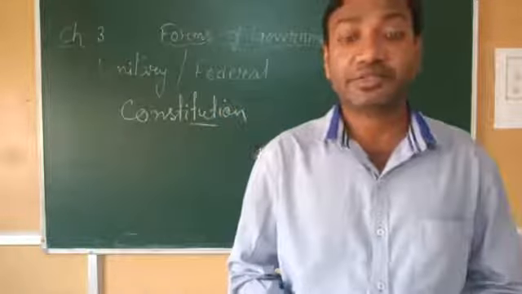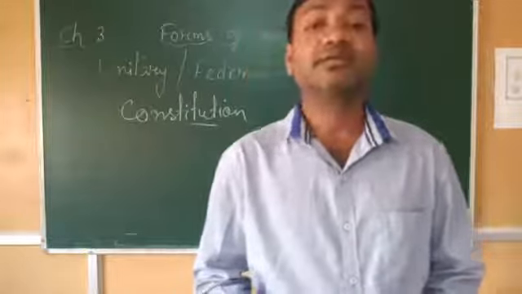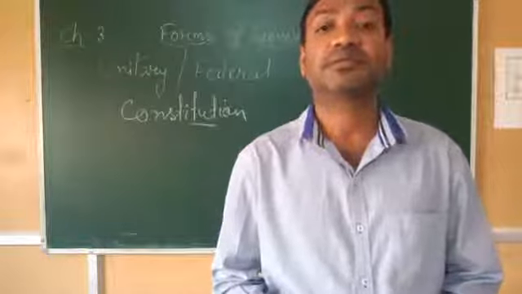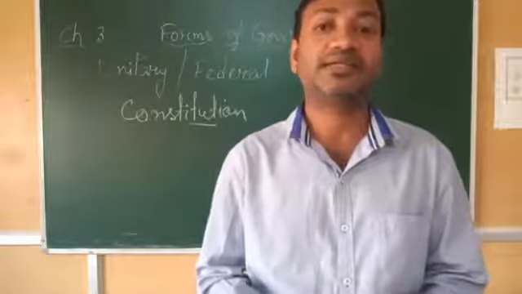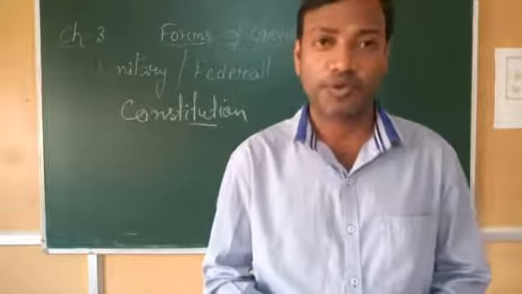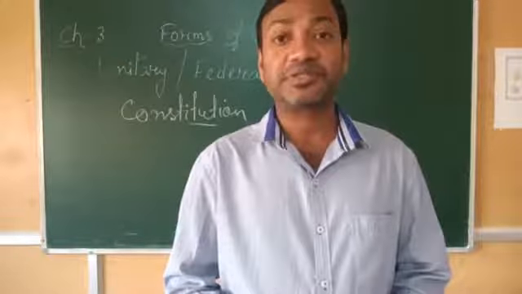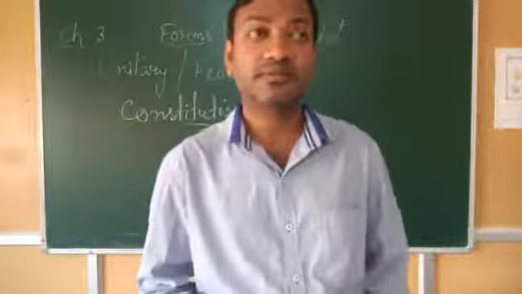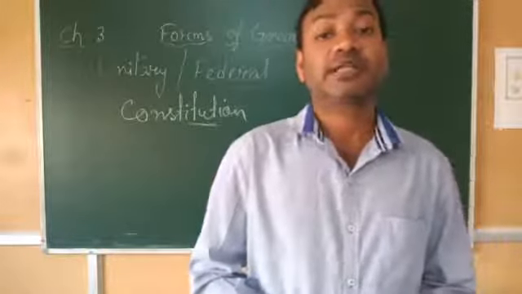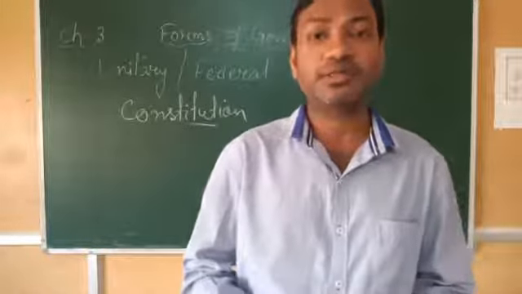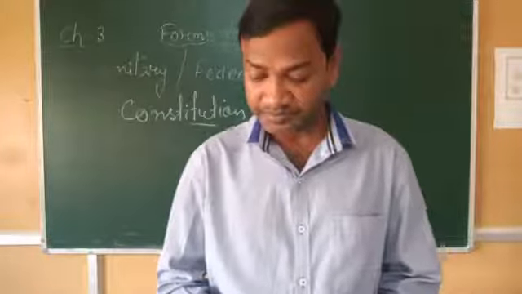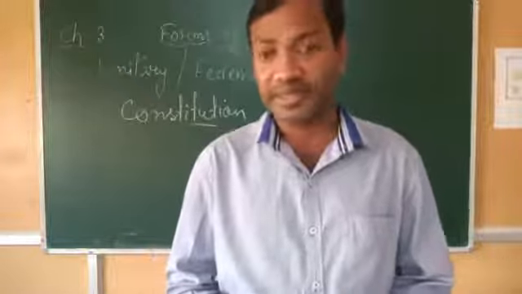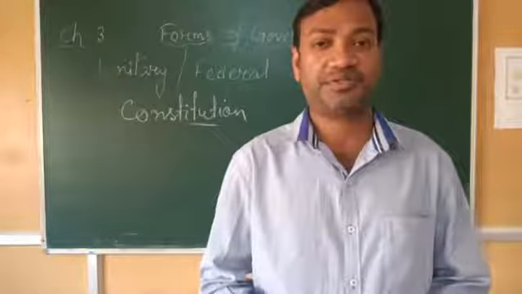American and Indian constitutions are examples of rigid constitution. That means it is not so easy to change any law. A constitution that can be changed easily, or where any laws can be amended, is called flexible. It can be amended by normal lawmaking procedures.